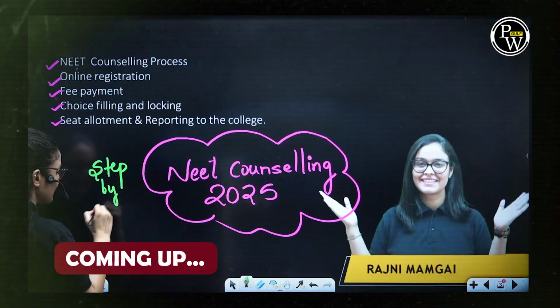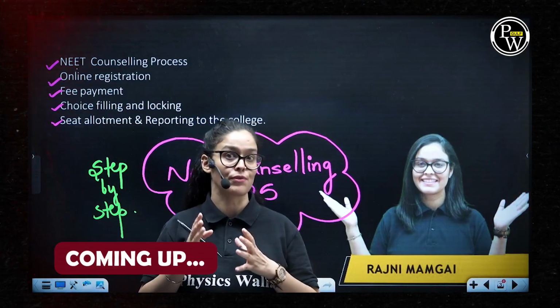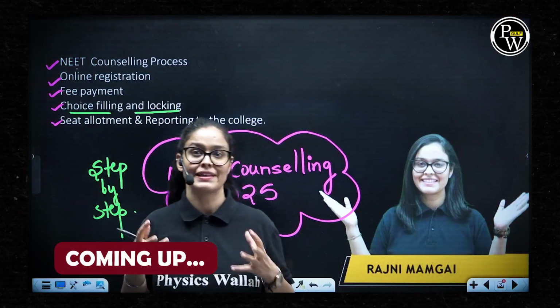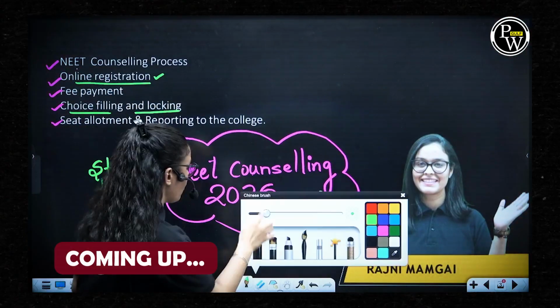Many kids get confused in the counseling process, especially the students who have got fewer marks, at choice filling and locking. They don't know how to select the college. Online registration: first of all, you have to register yourself online.